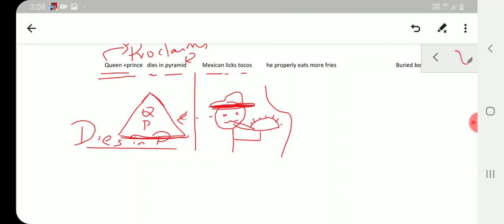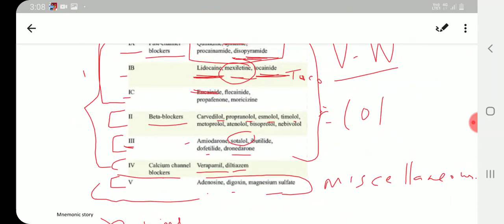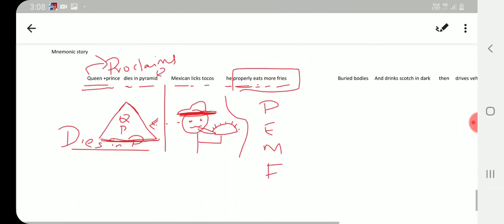Now what he does, he's still hungry, so he properly eats more fries. Properly eats more fries. PEMF, these are the letters you need to remember. So 1C is going to be: P is for propafenone, E is for encainide, M for more fries is moricizine, and F is for flecainide. So these words are important.